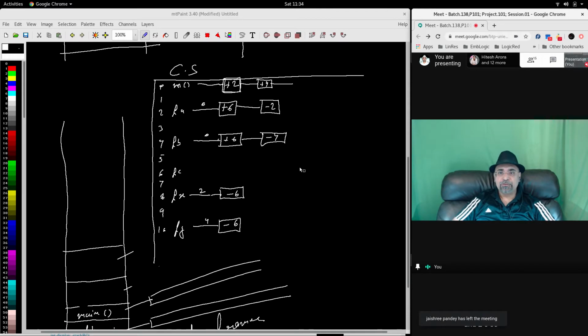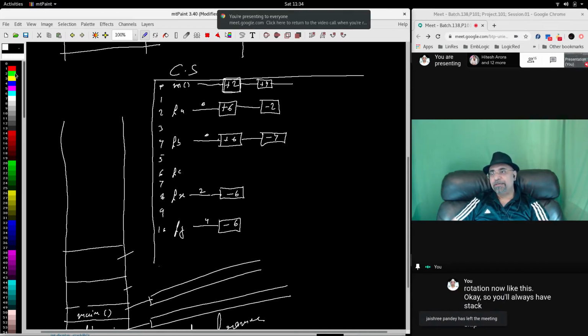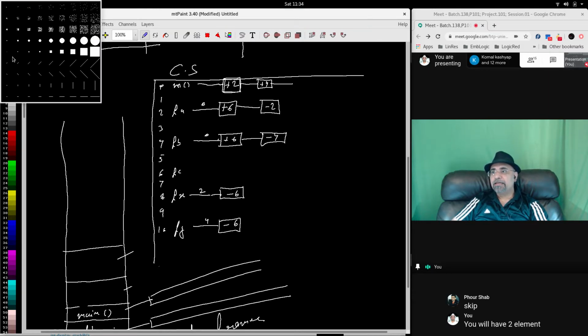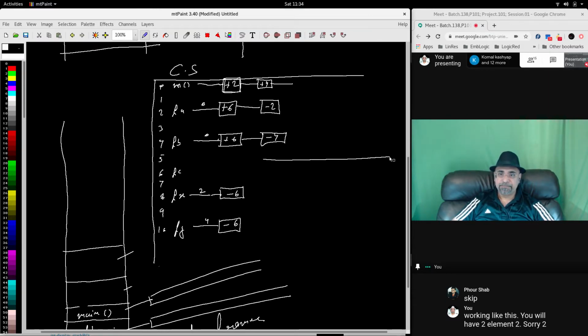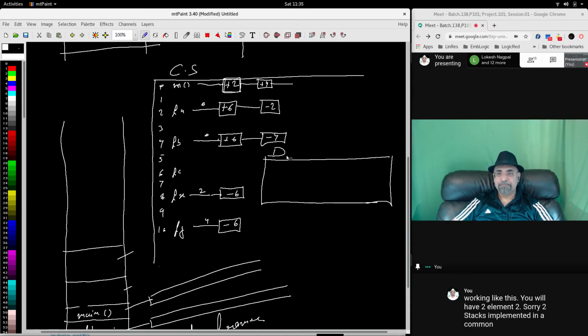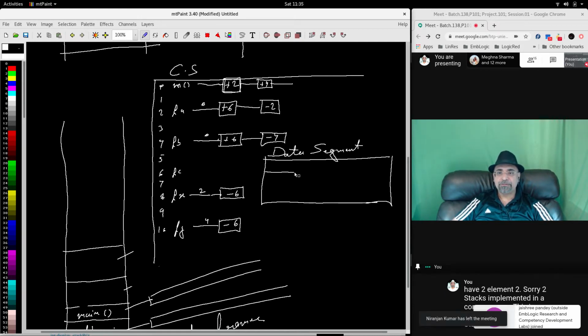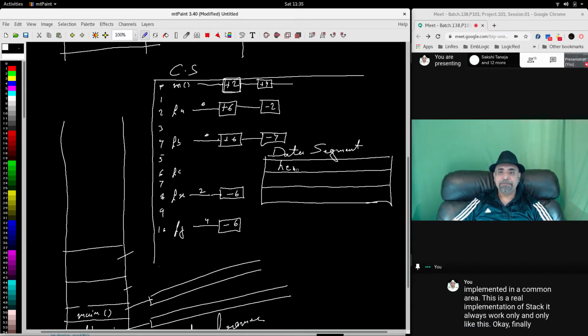The data segment looks like this. When you talk about the architecture of the data segment, within the process context you have the data segment. The data segment has three parts. The uppermost is heap.